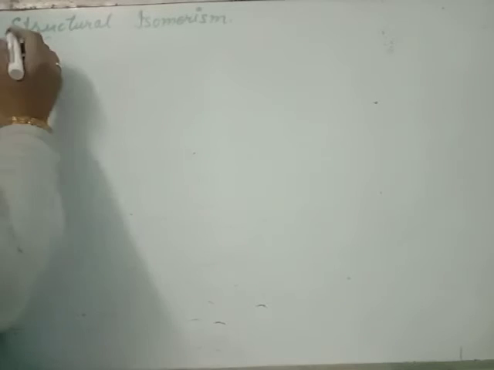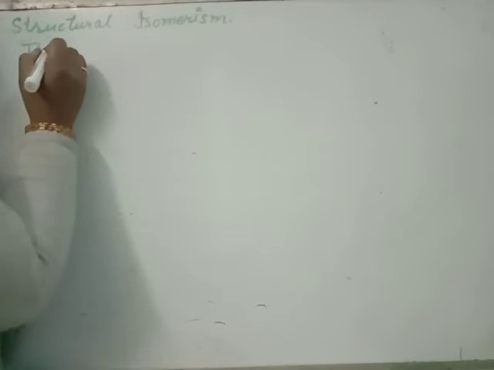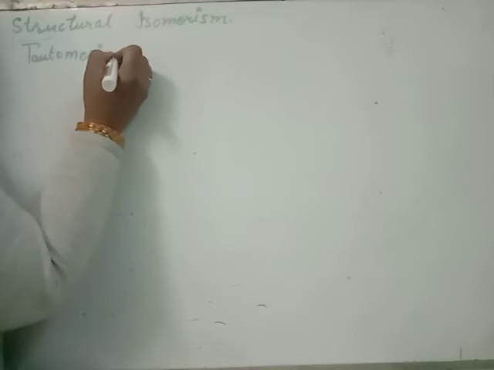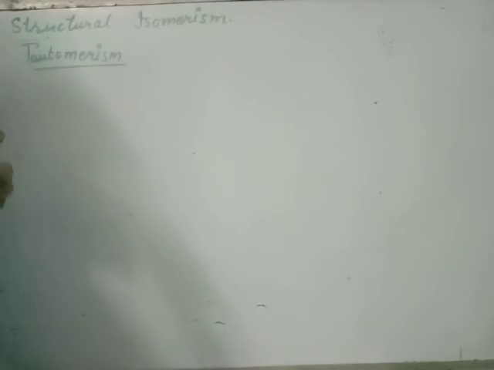Now, tautomerism. In case of tautomerism, again the molecular formula remains the same. But there is a hydrogen shift from one atom to the third atom.